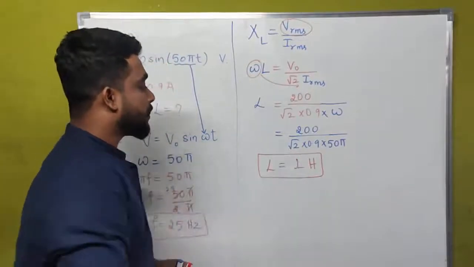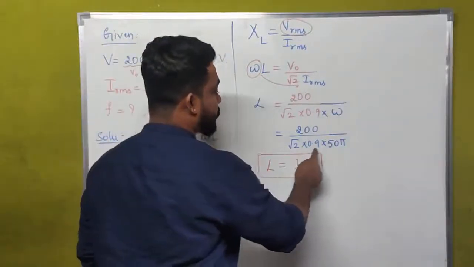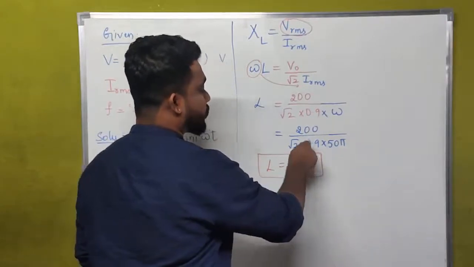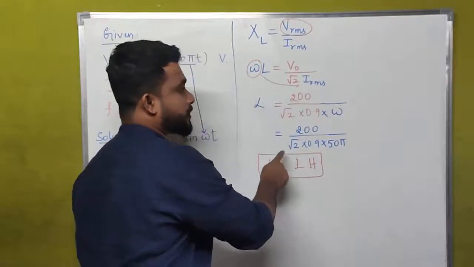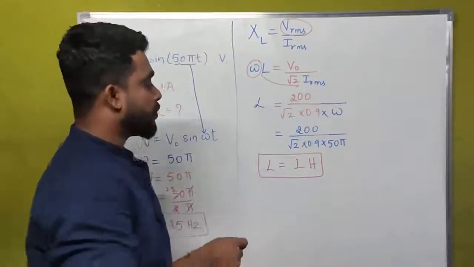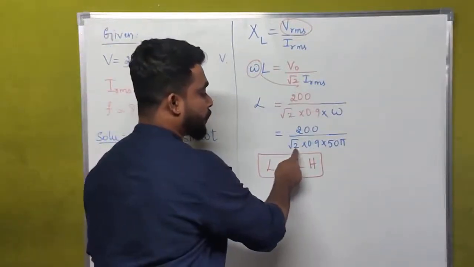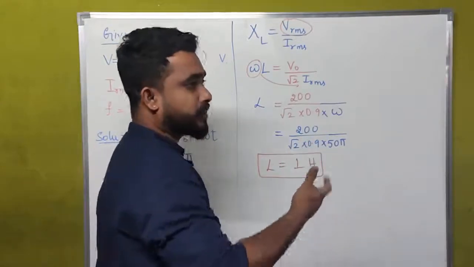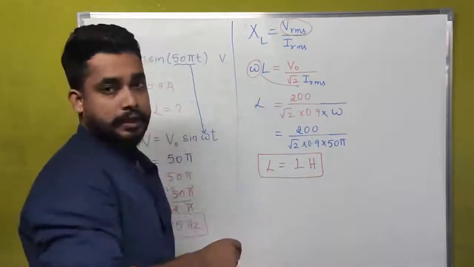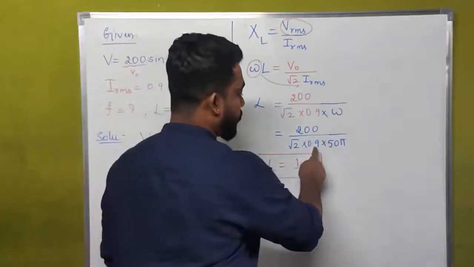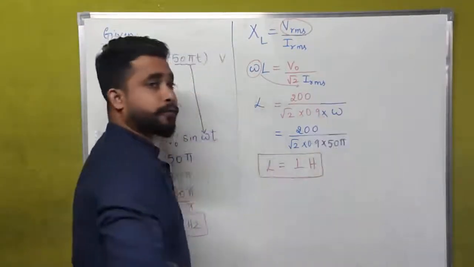That means the multiplication of these values has to be equal to 200. Root 2 is 1.414, and 1.414 into 0.9 will give some value. And we have to multiply that by 50 into 3.14.